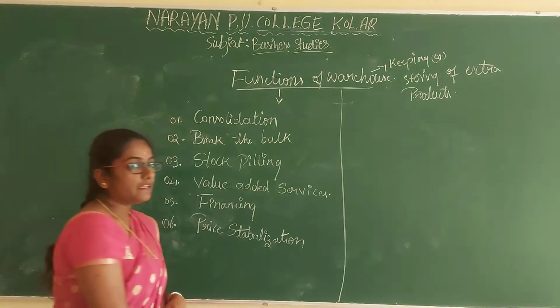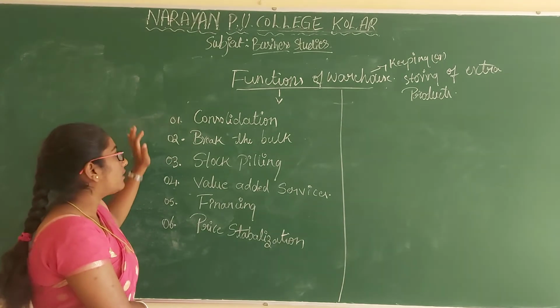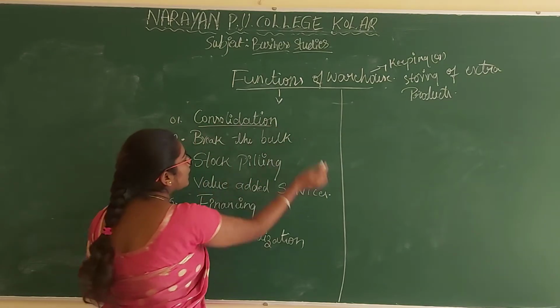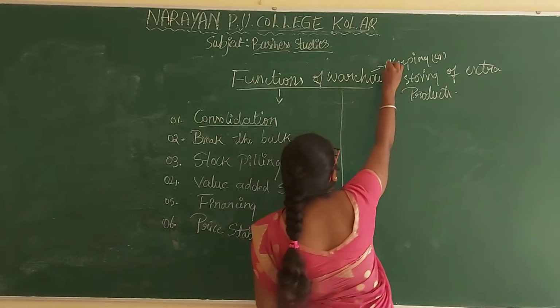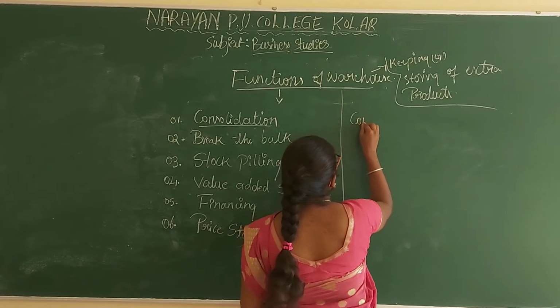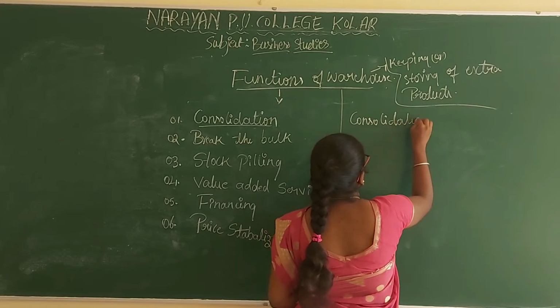So let us learn in detail all these functions of warehousing. The first function is consolidation.